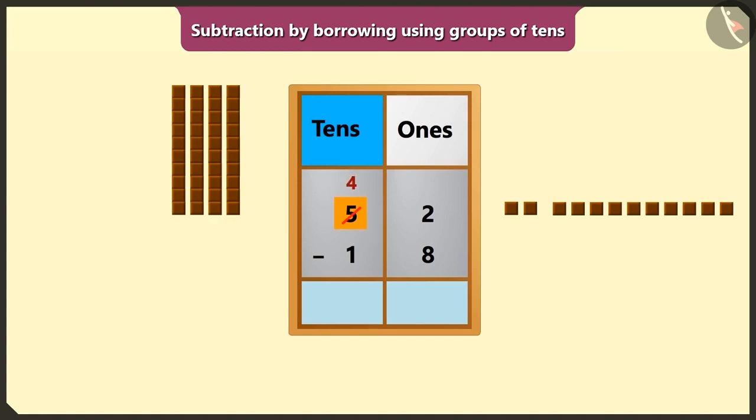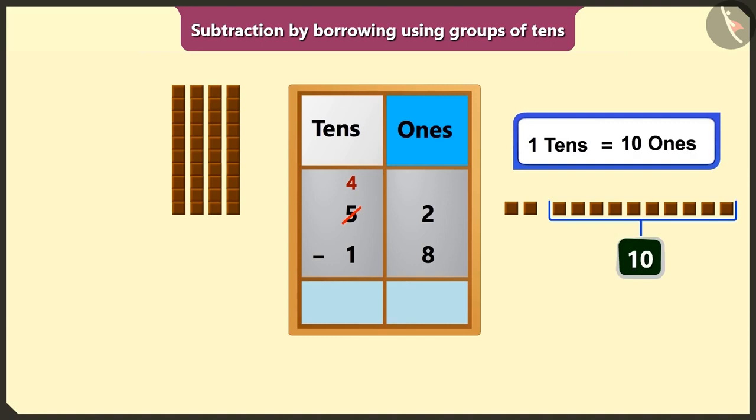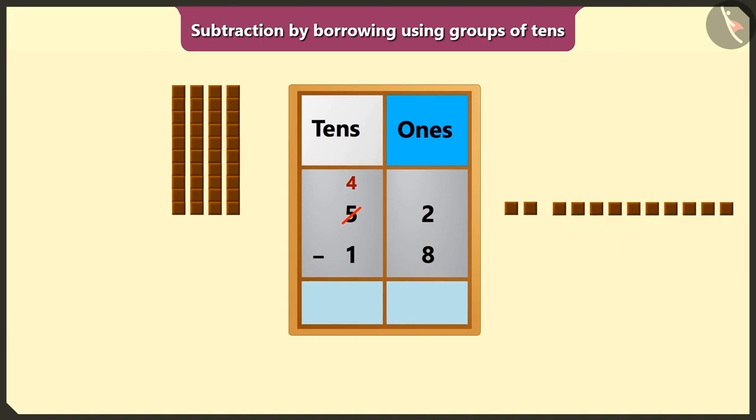Oh, so here 1 ten will be less in the place of tens. Absolutely right. Now in the box of ones, 1 borrowed ten equals 10 ones. Now it will be 2 ones plus 10 ones, meaning 12 ones in the box of ones. Now if we subtract 8 ones from 12 ones, we will have 1, 2, 3 and 4 left.